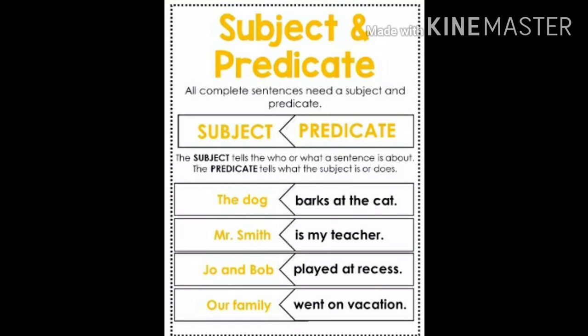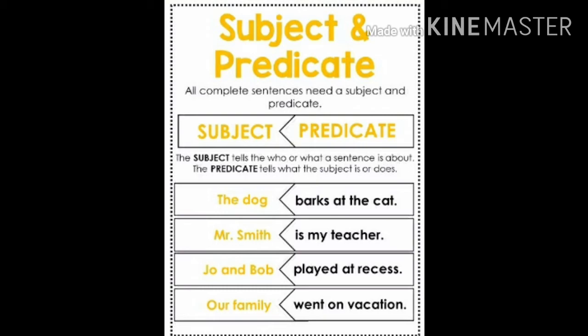Now let us see some more examples. The dog barks at the cat. So which is the subject here? The dog. Mr. Smith is my teacher. Mr. Smith is the subject, is my teacher is the predicate. The next one, Joe and Bob played at recess. So Joe and Bob is the subject, played at recess is the predicate. Our family went on a vacation. Our family is the subject, went on vacation is the predicate.